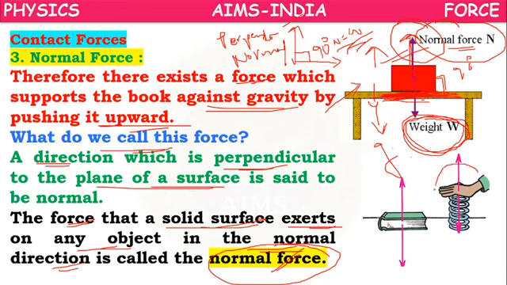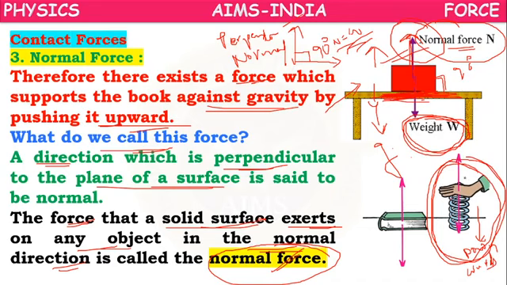Or when you try to press a spring down, you are pushing downward, exerting one kind of downward force. What will you experience? You will experience a force which is pushing your hand up. That is called normal force. So normal force is exerted by the solid surface of contact.